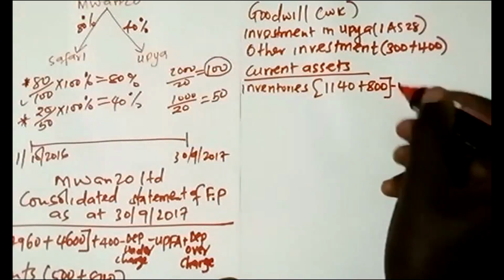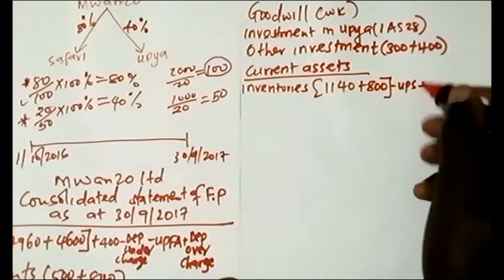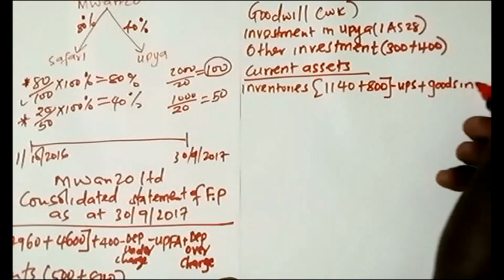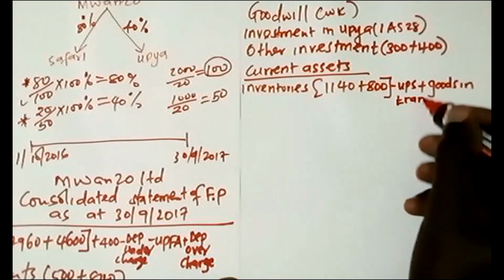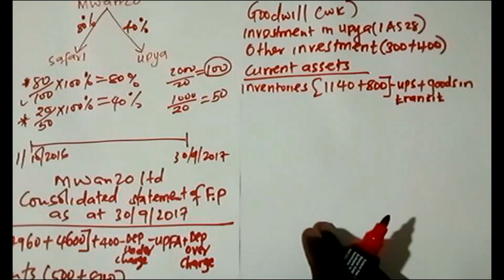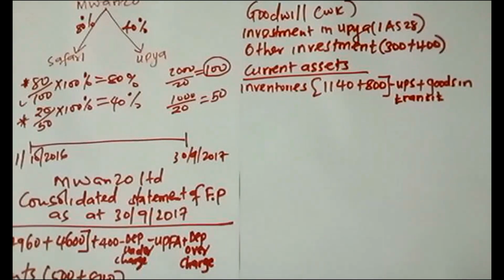So the only thing you are supposed to raise here is UPS, and you add the goods in transit. You add the goods in transit.